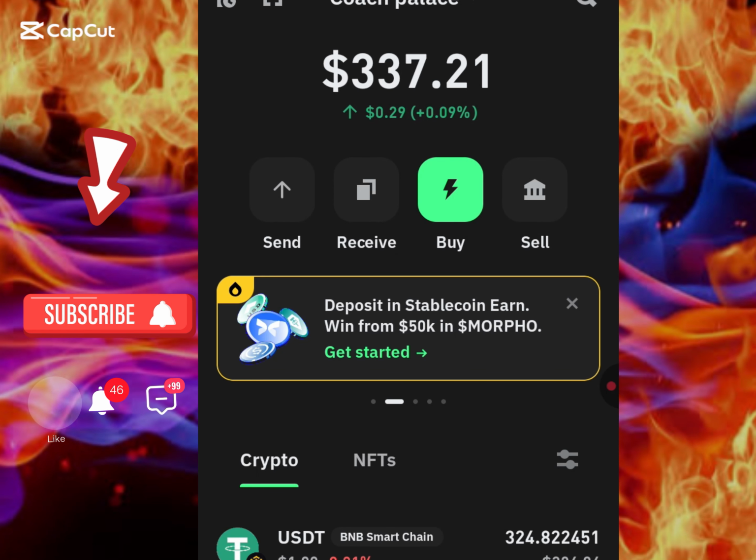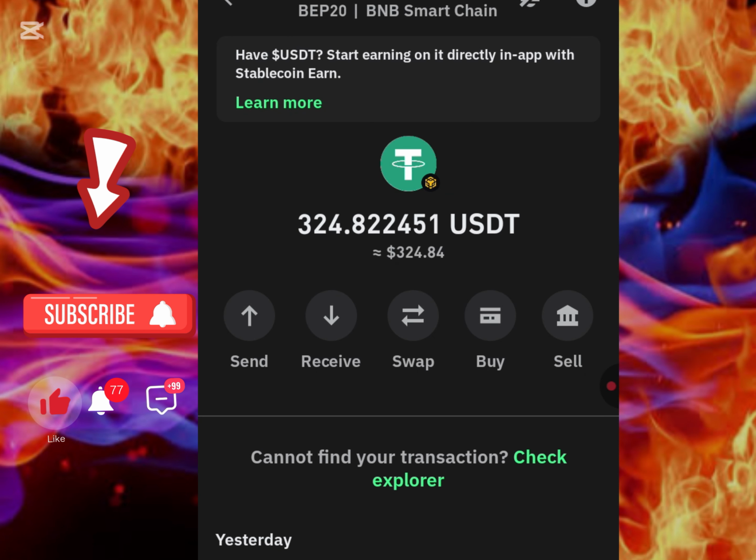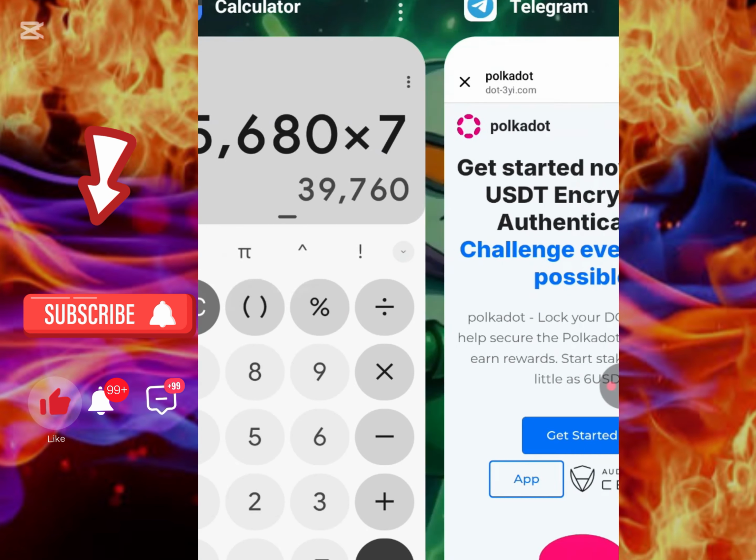In today's video, I'm super excited to show you guys a new quantitative platform that you can actually earn from. You can see this is a live trading account that I'm going to be making a live withdrawal on. So quickly, let me show you guys how to get started.